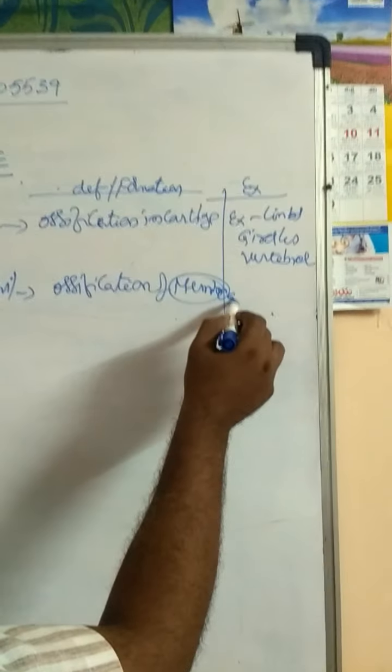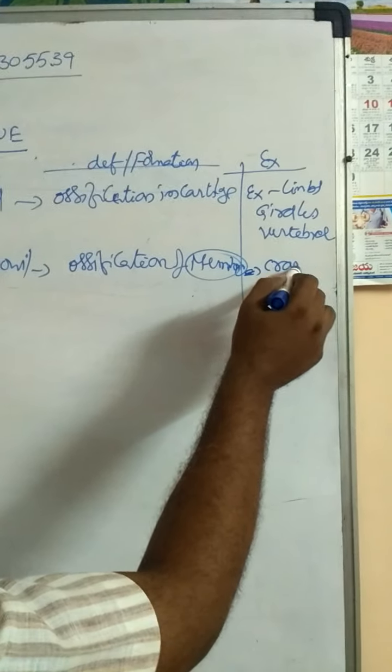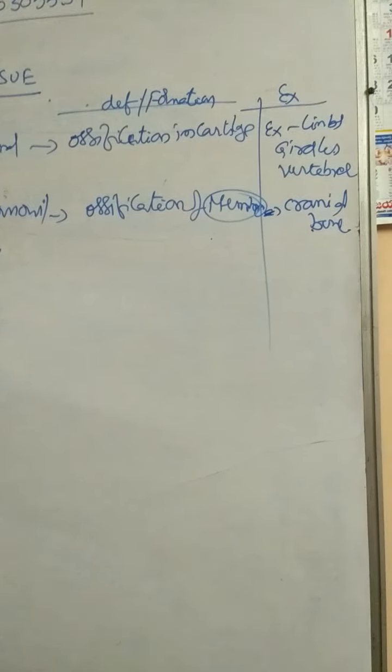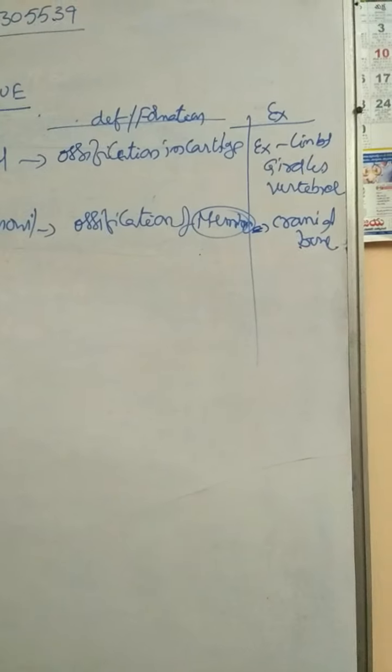Example, most of the cranial bones are investing bones or membranous bones or dermal bones.